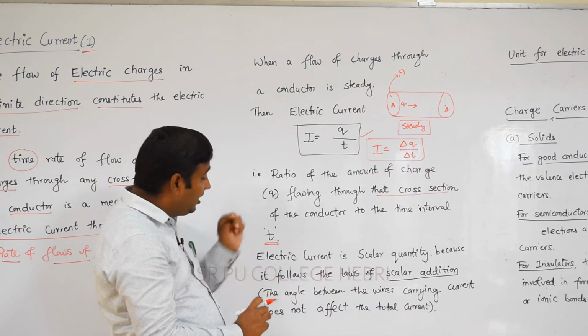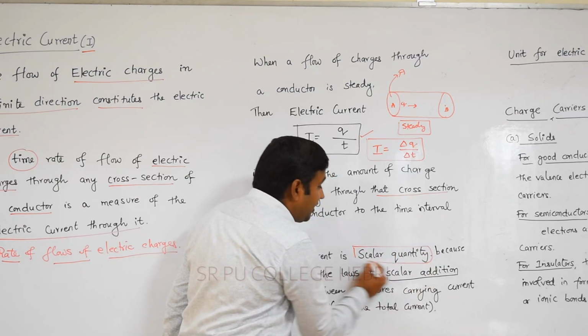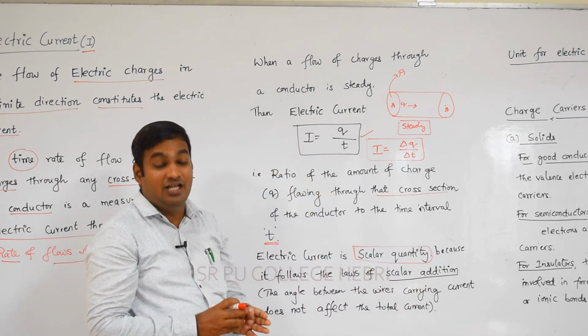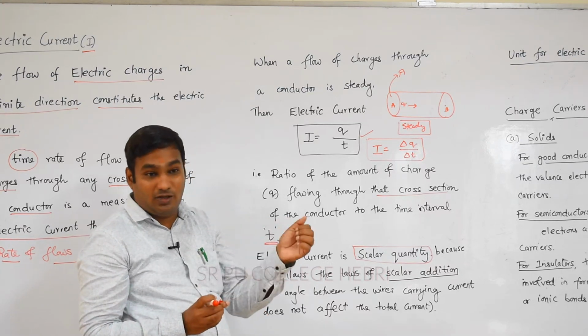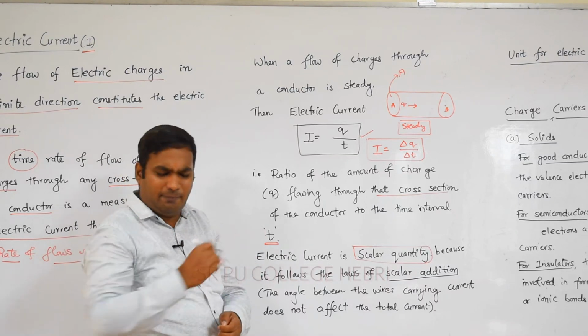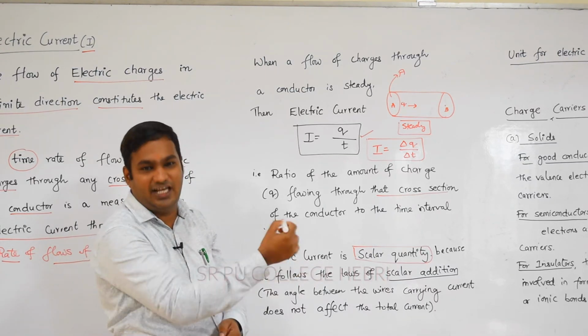And again, electric current is a scalar quantity. Remember, in the definition I said the flow of charge in a definite direction. I said charges are flowing in a definite direction by the application of potential, by the application of electric field also. We'll discuss that later.